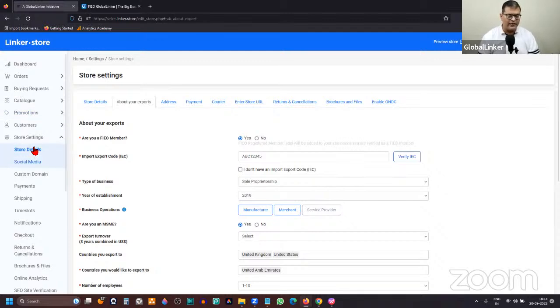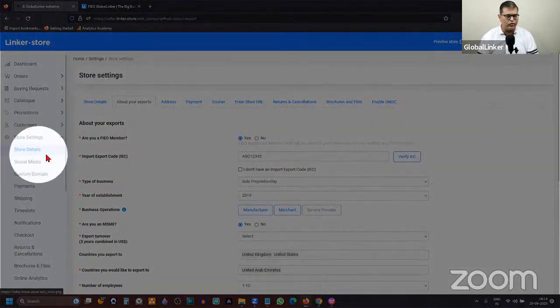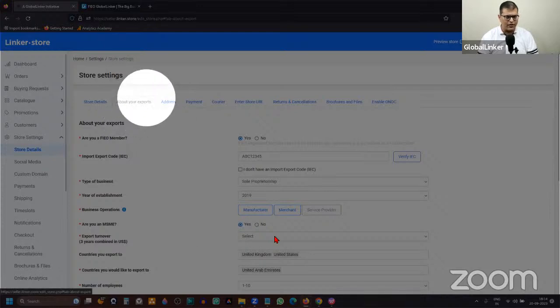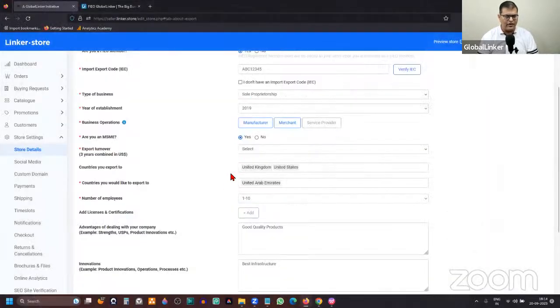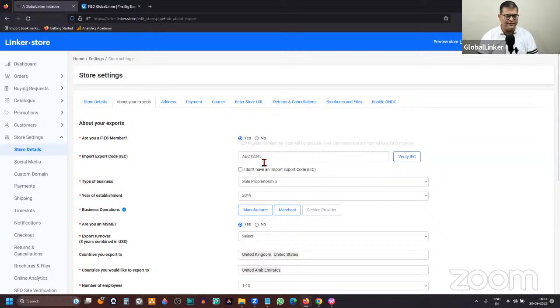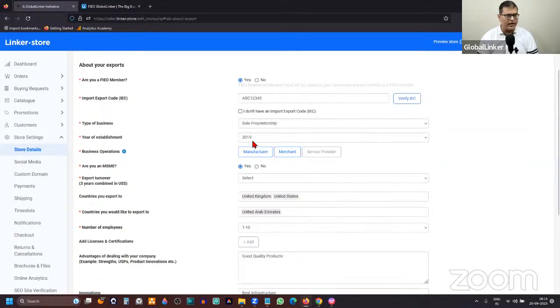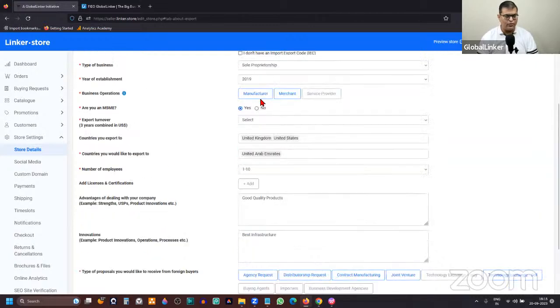In the left navigation of your online store, you first have to click on Store Settings, and then Store Details, and About Your Export. This is where you'll see this section where you have to input your IEC number. You have to specify the legal entity type, your establishment, and what type of business you are into: manufacturer, merchant, or service provider as well. You can select all three options.